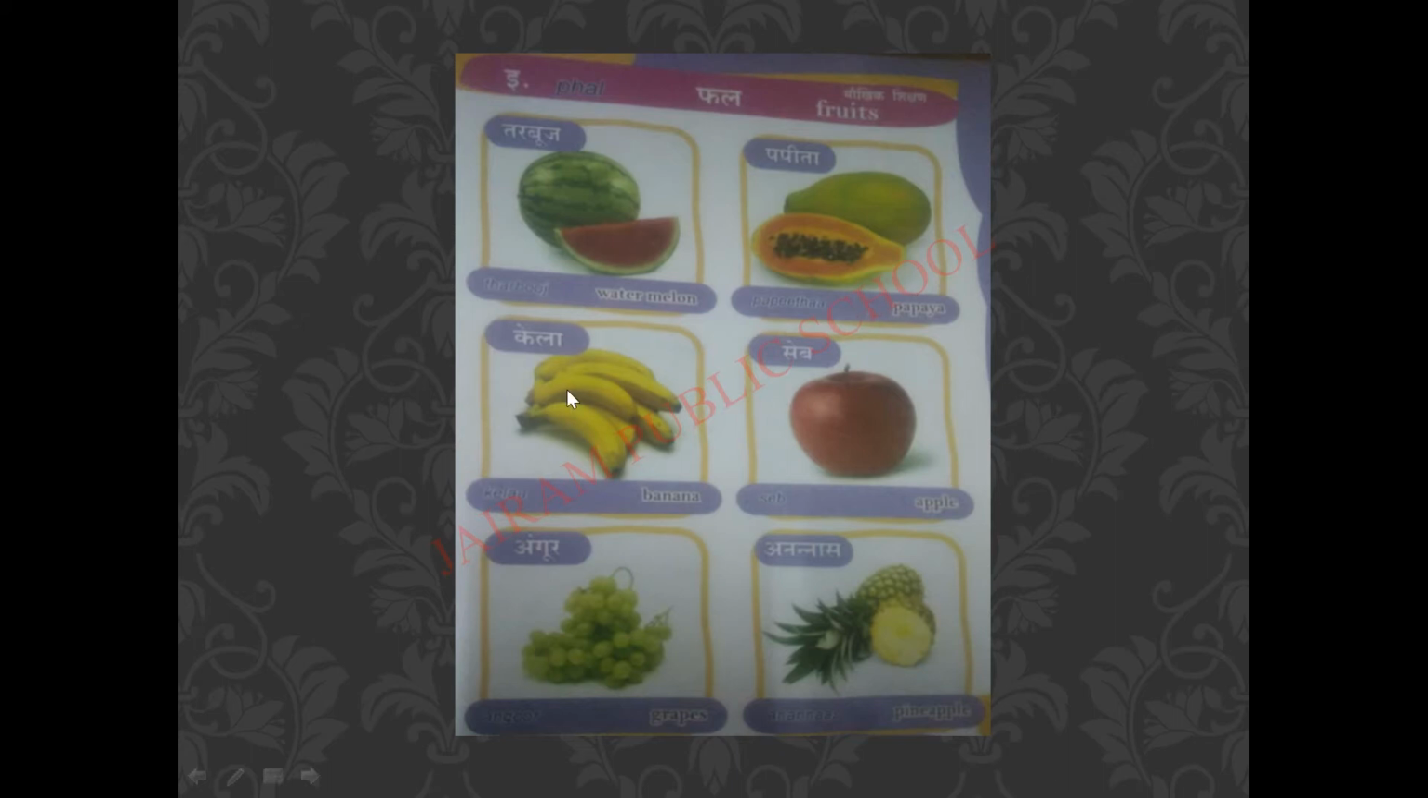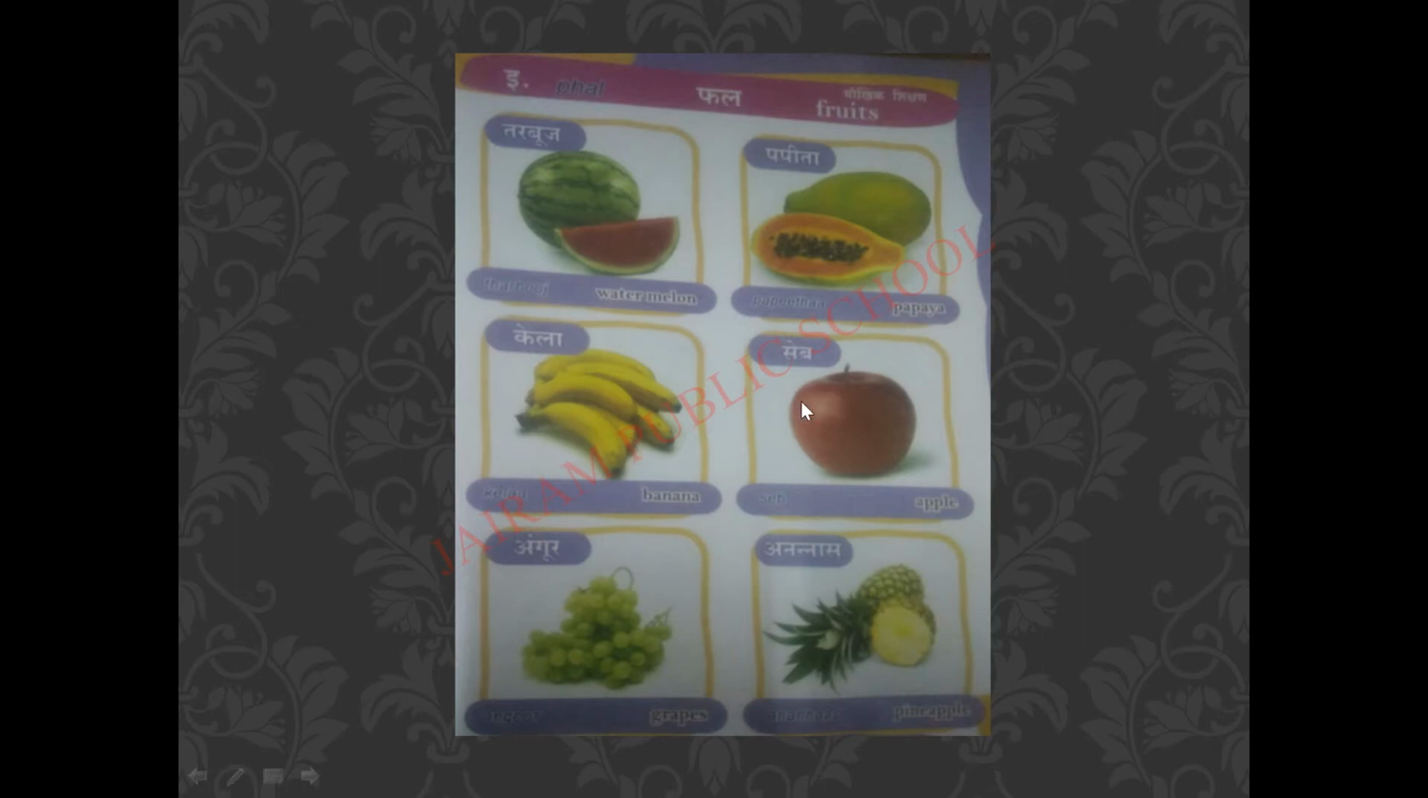Next is what? Yes, bananas. For bananas, in Hindi, what you should say? Kela. Kela means banana. Kela. Banana.